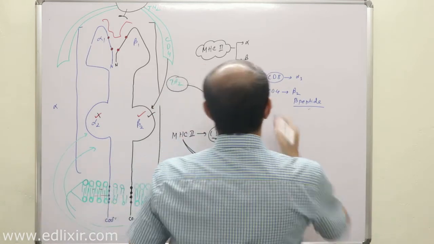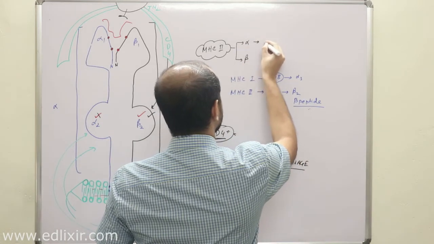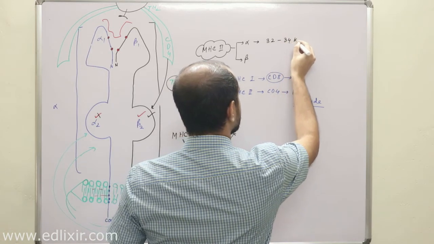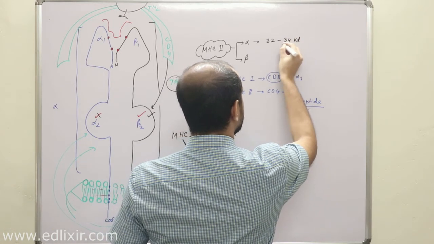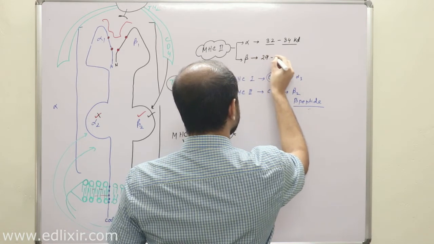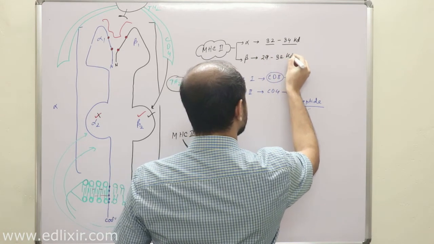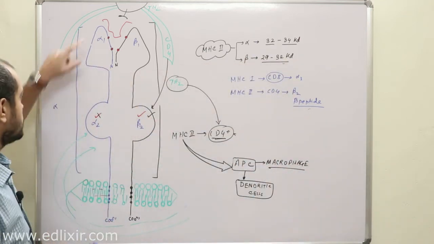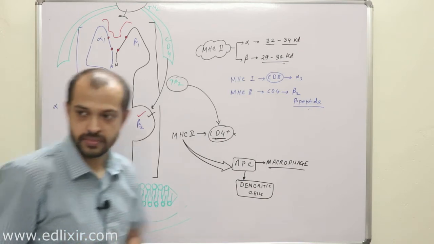Alpha has a molecular weight of 32 to 34 kilodalton, but beta has a molecular weight of 29 to 32 kilodalton. So you now know which one is heavier. Alpha is always heavier.